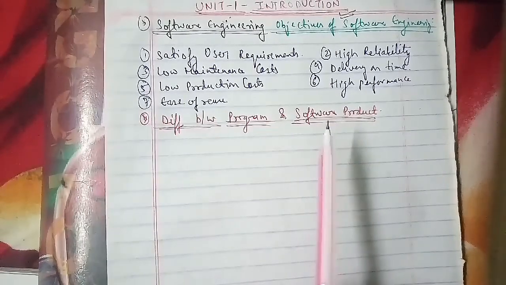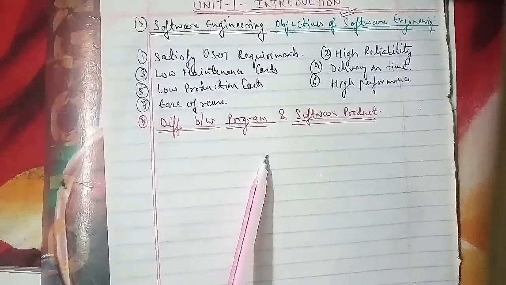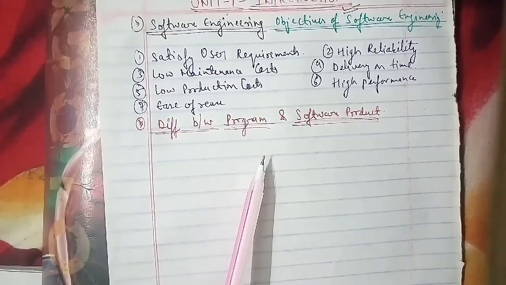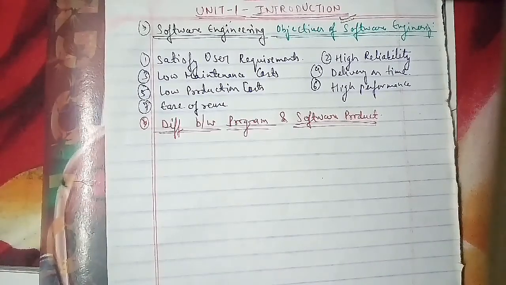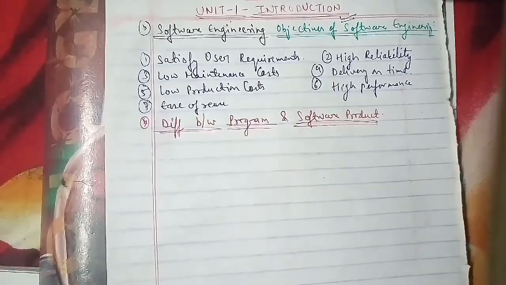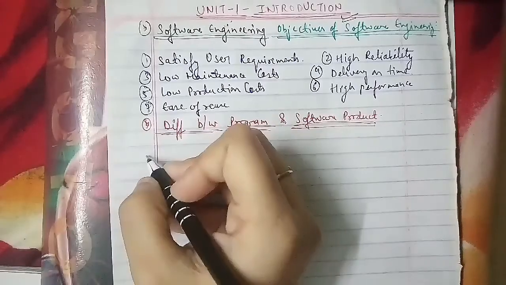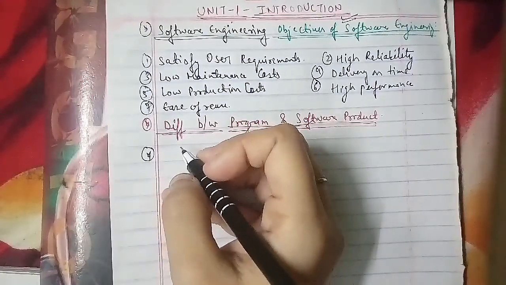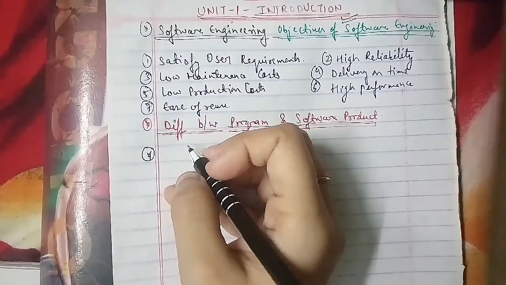Now we have talked about the six differences with their examples as well. They have asked this difference question two times in the examination paper for 5 marks. Now we'll talk about another question: list any two basic characteristics that differentiate a simple program from a software product. This has been asked for 2 marks.